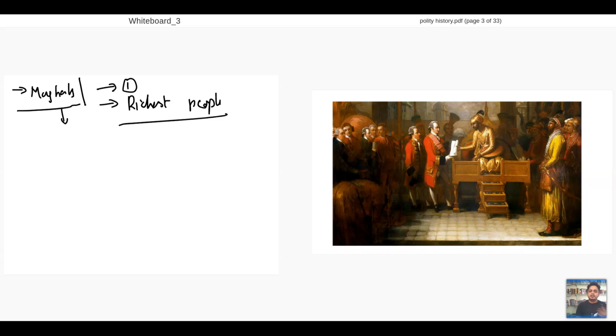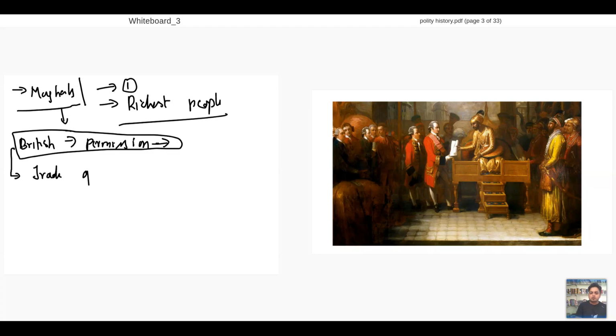So when the later Mughals were there, the Britishers came. They took permission for trade. They gave the permission, and trade was happening. So deal done. Now slowly that trade will grow, in items and also in area. They will cover a vast variety of items and a vast area of India.